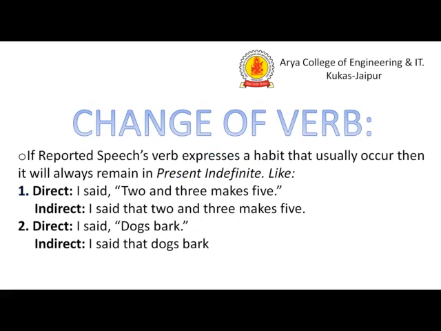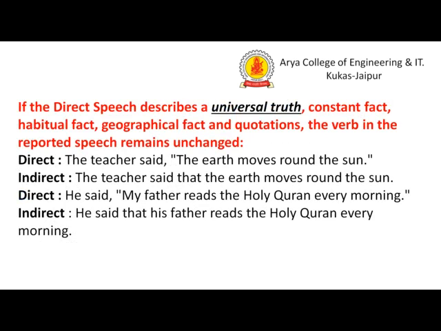Now the change of verb. If the reported speech verb expresses a habit that usually occurs, then it will always remain in the present indefinite. Like this, I said 2 and 3 makes 5. So we will solve this narration. I said that 2 and 3 makes 5. Direct, I said dogs bark. This is the example we have. So what kind of changes do we have to make? I said that dogs bark. Now in the next rule we will see.